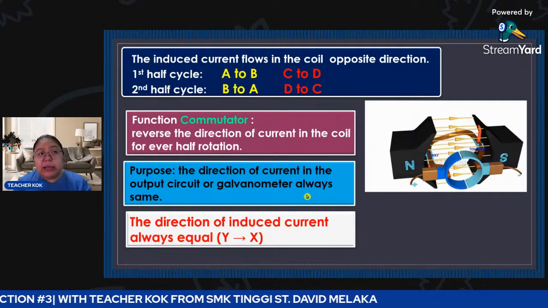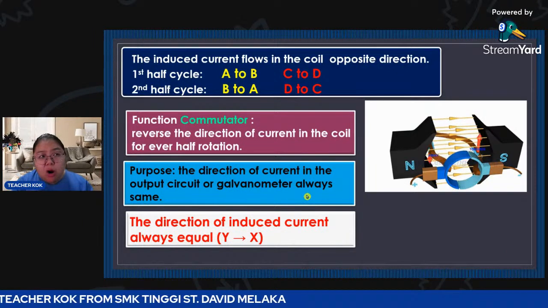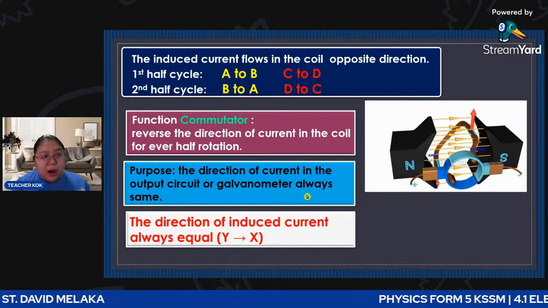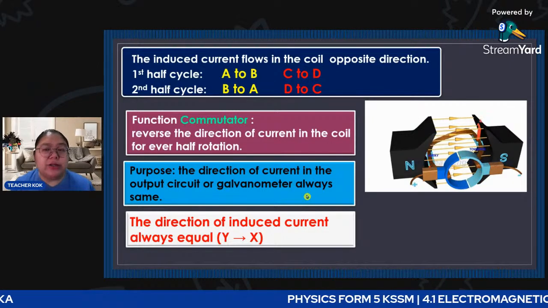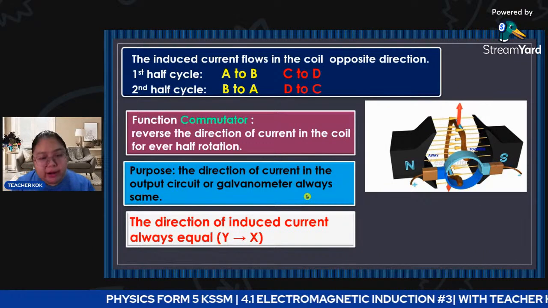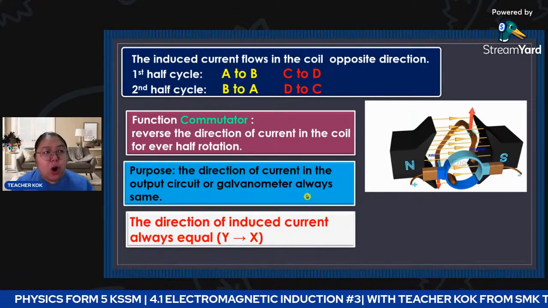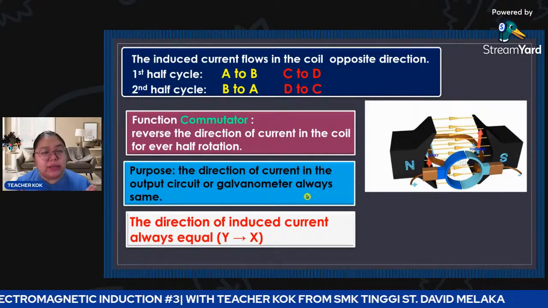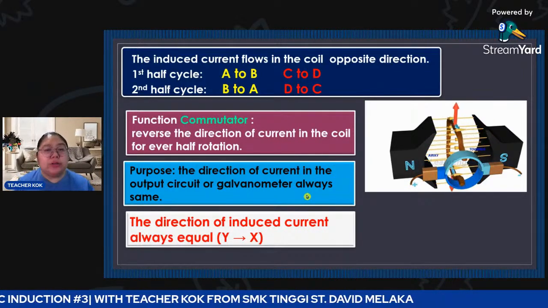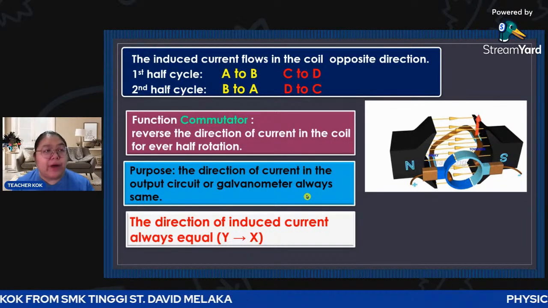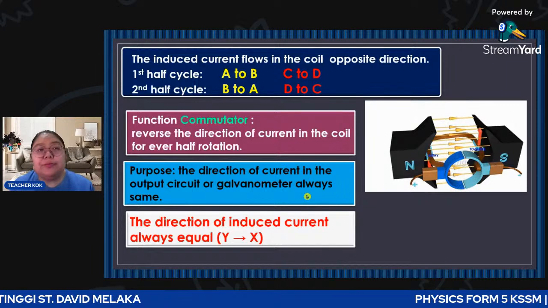So they make the current flow reverse inside the coil. How about the outside? The outside current is always in the same direction. How about the rotation? The rotation is always in the same direction. So the commutator makes sure the coil always turns in the same direction, and the external current is always in the same direction. This is the function of the commutator.